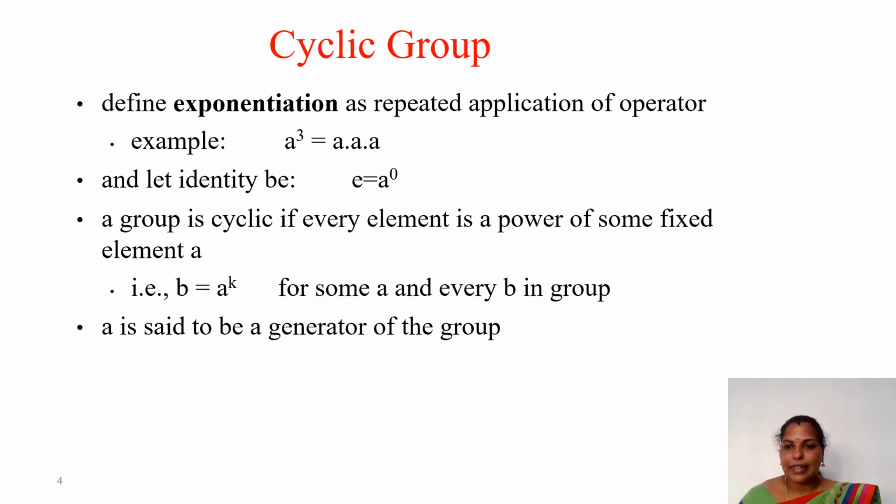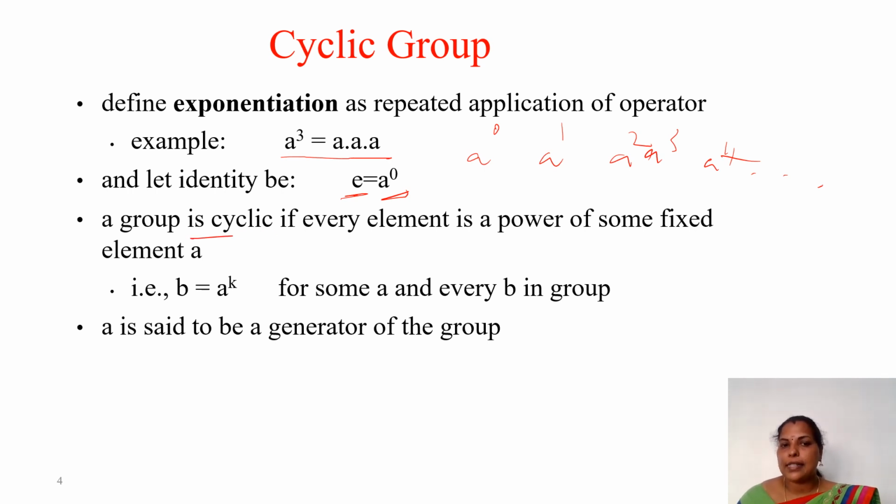Next is the cyclic group. Here we define exponentiation as repeated application of the operator. An example is A cube equals A into A into A. And the identity we mention, E equals A power 0. So exponentiation: A power 0, A power 1, A square, A cube, A power 4, and likewise it goes on. This is the exponentiation.